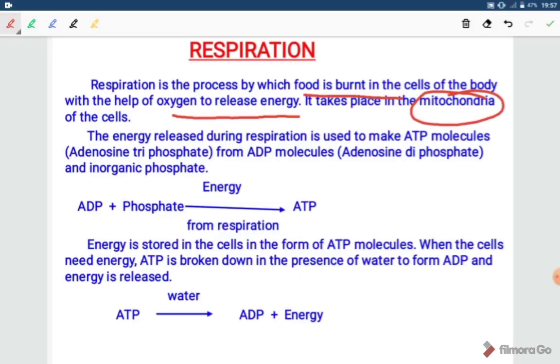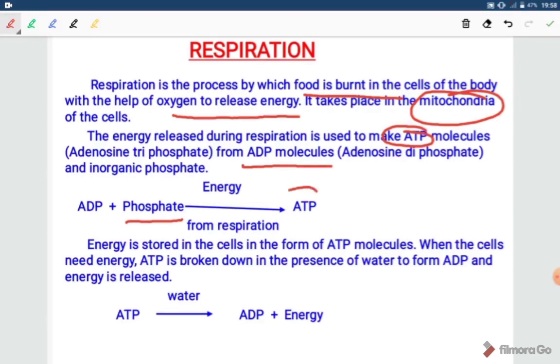The energy released during respiration is used to make ATP molecules. What is the full form of ATP? It is adenosine triphosphate. And how it will be formed? It will be formed when one ADP molecule will combine with one phosphate molecule. It will be converted into ATP. The full form of ADP is adenosine diphosphate. So addition or combination of ADP and phosphate will give ATP molecule.